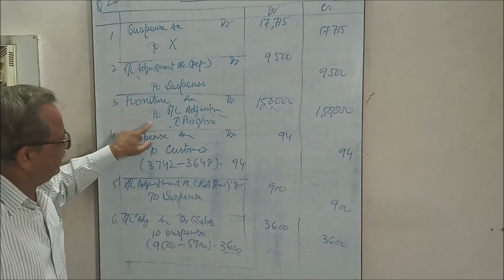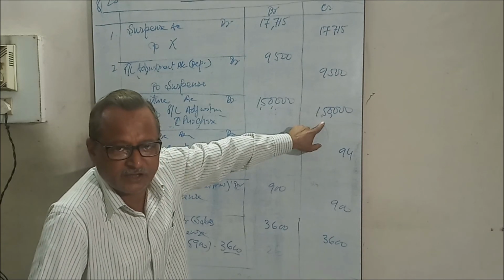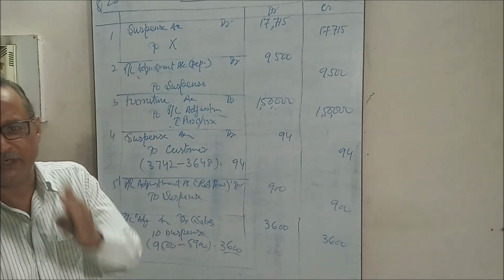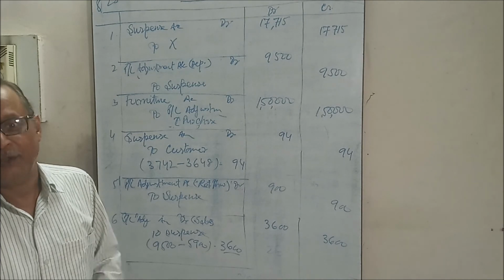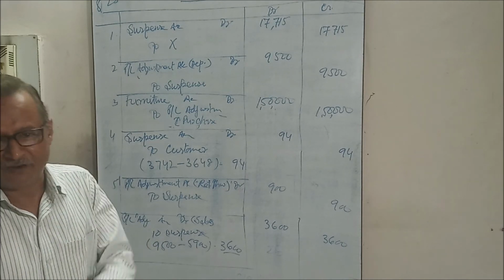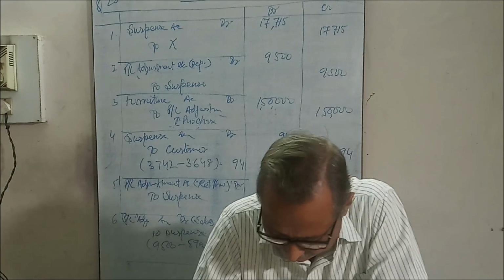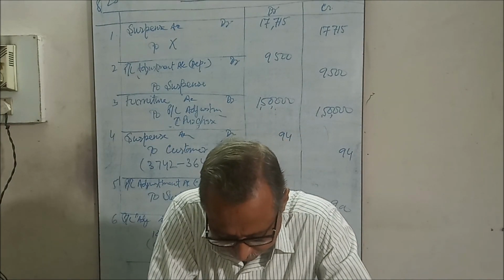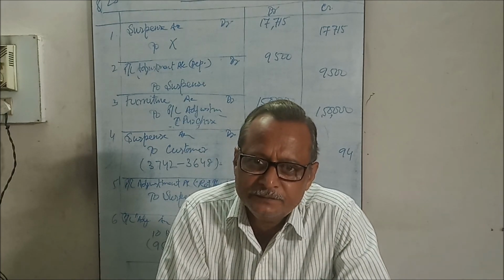Whereas the PL adjustment was credited by 1,50,000. So the difference in the profit is 1,36,000. Profit will be affected by 1,36,000, and the profit will increase by 1,36,000.